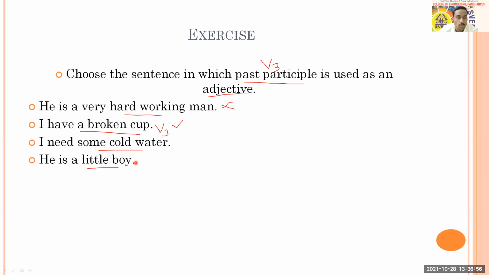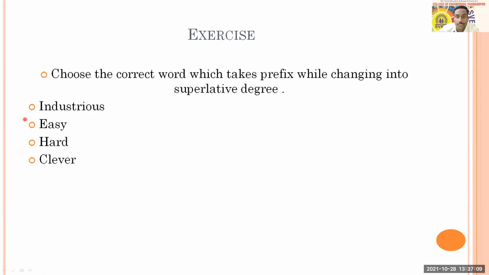So cold water, no. Little boy, no. So what is the option here? Option B will be the answer. Okay, so therefore the people have to choose this because broken is past participle, which is used as an adjective.